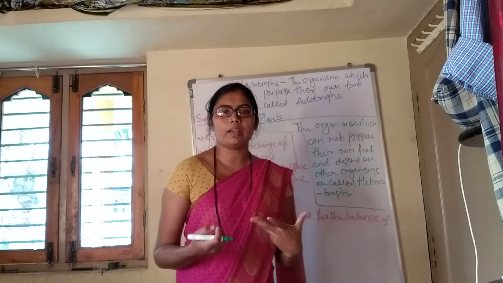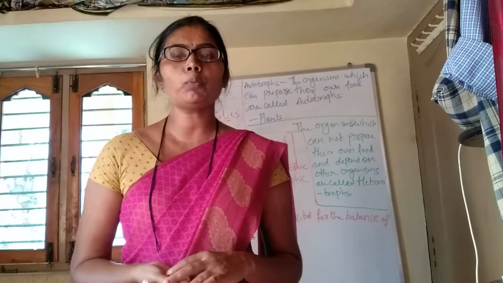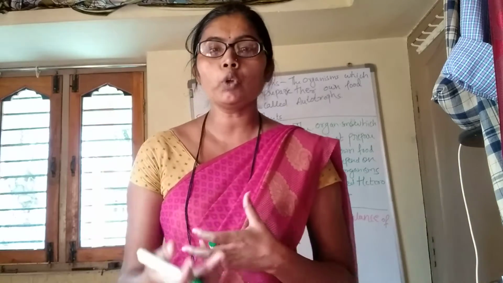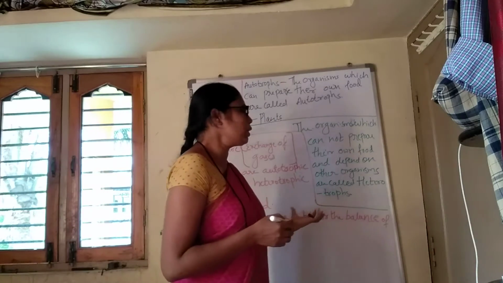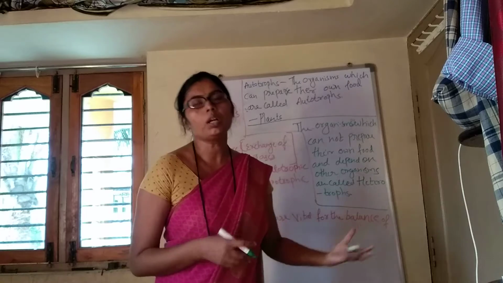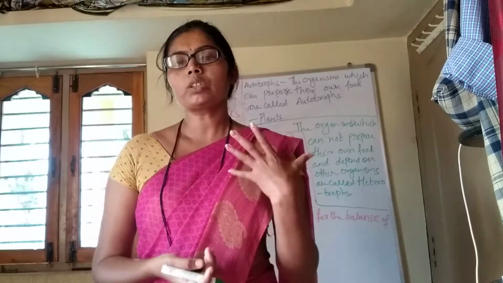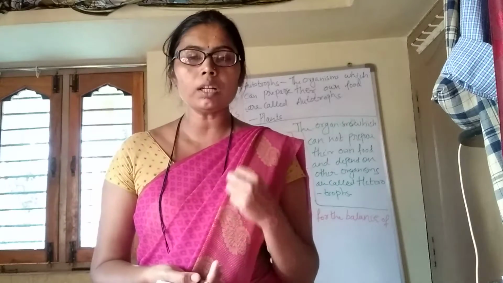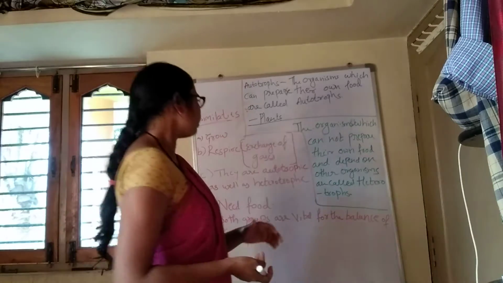Heterotrophs means we human beings and all types of animals, who are not able to prepare our own food because we don't have chlorophyll. We don't have any chlorophyll in us, so for that reason we are not able to prepare our own food. We depend on other animals and plants for our food. They are called heterotrophs.